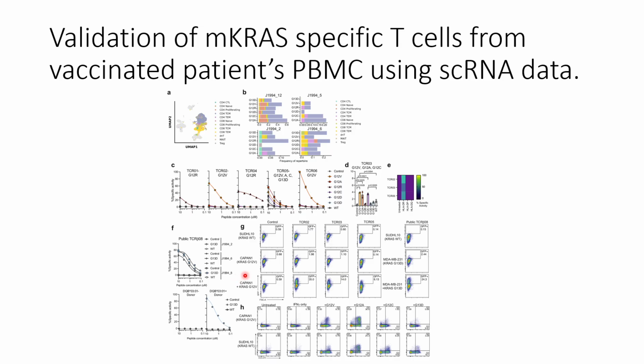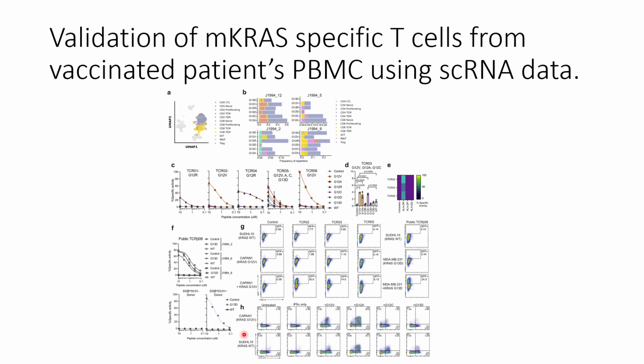So when these Jurkat cells and CAPAN cells are not co-cultured along with the mKRAS G12V peptide for the CAPAN-1, they do not see any signals. And similar results they have seen for MDA-MB-231, where the G13D peptide is not co-cultured with the Jurkat cells and the tumor cells. They do not see activations or detections.